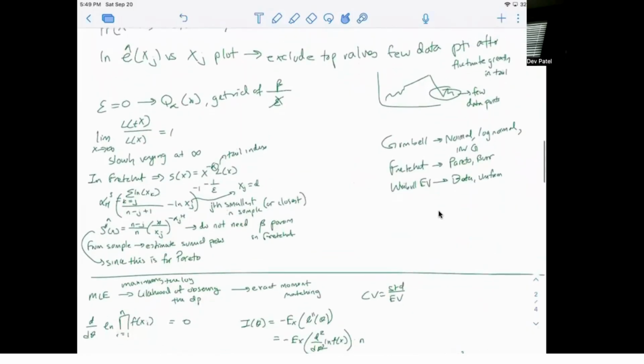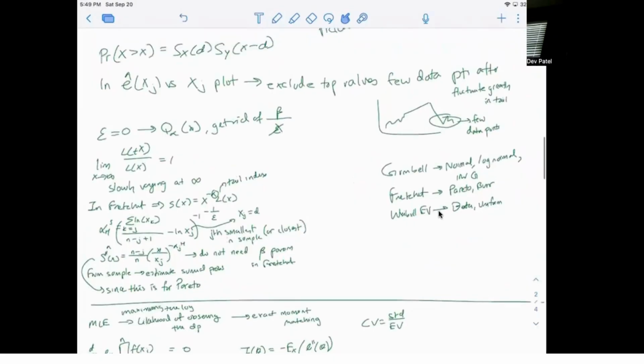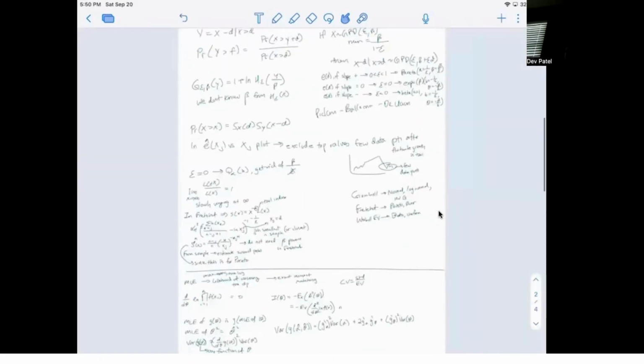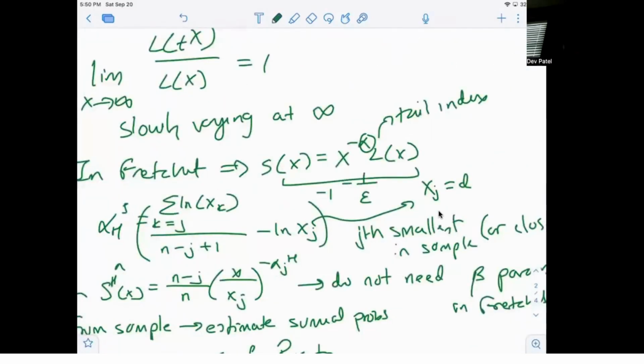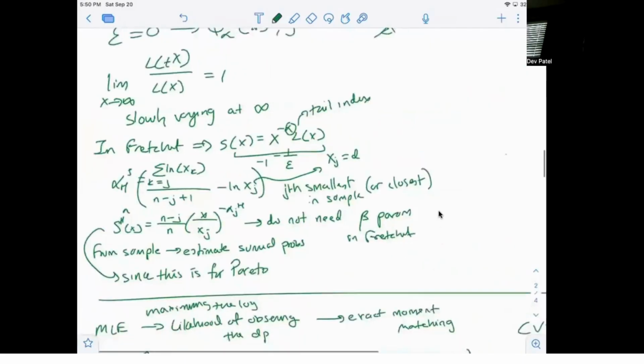And so we have Gumbel, Frechet, Weibull extreme value for the block maxima distribution. And from those, we have Pareto, exponential, and beta for the generalized Pareto distributions. Now one important thing to know about Frechet is that there is a way to actually approximate the tail index. If you have Frechet, the way you can model the survival function is S of x equals x to the negative alpha, and that alpha is the tail index, times L of x.